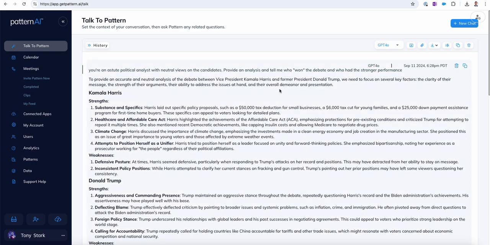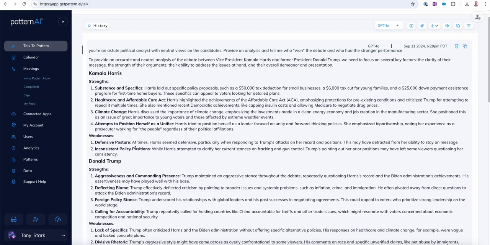So anyway, that is analyzing the presidential debate using PatternAI and using natural language processing and just analyzing the entire conversation, using in part large language models, but there's a lot of other things going on under the hood here. I hope that's helpful.